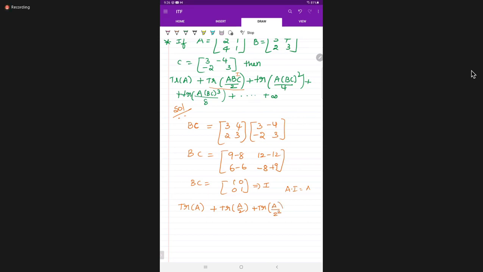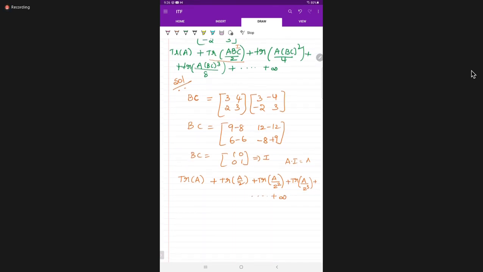Next, trace of A into BC cube, BC is I cube, also 1. A into I is A by 8, meaning 2 cube. So plus, and so on to infinity. Are you following, students? Is there any doubt? Can we go to the question, ma'am?